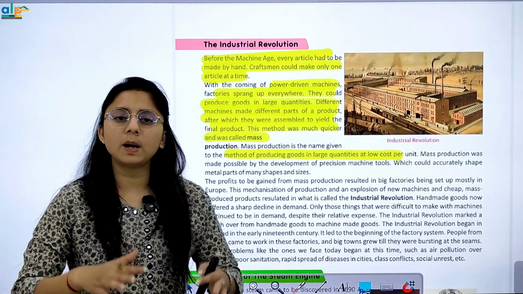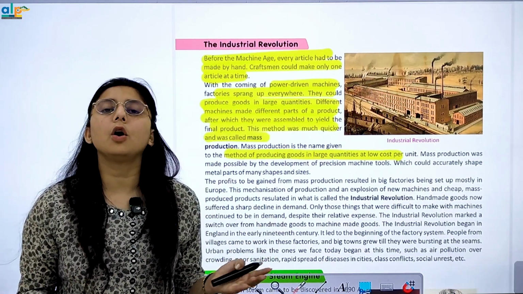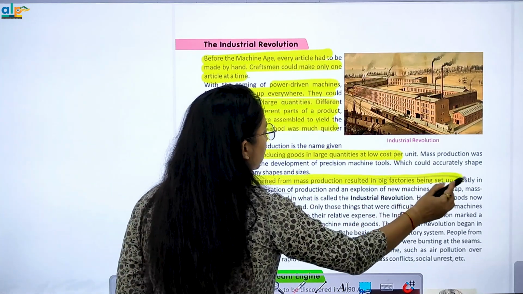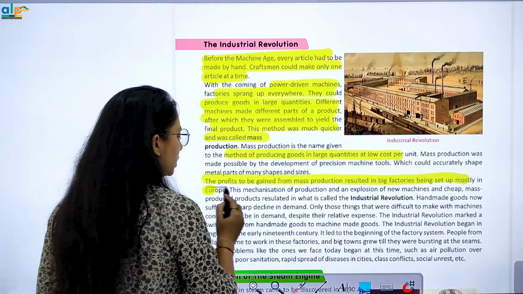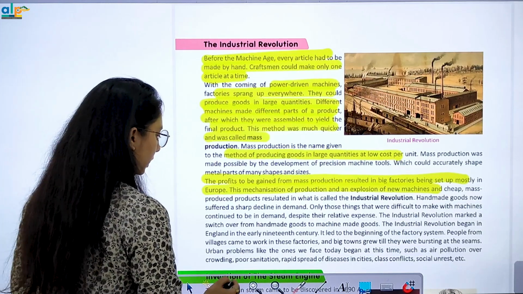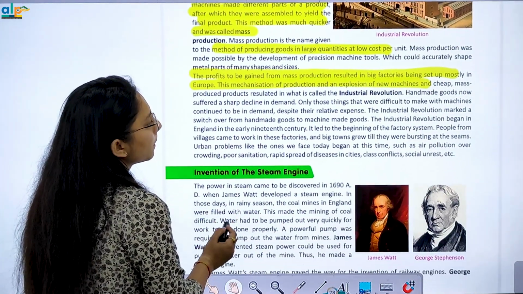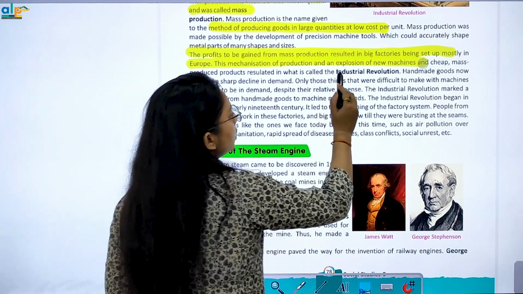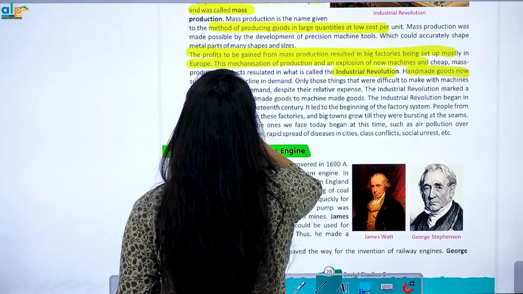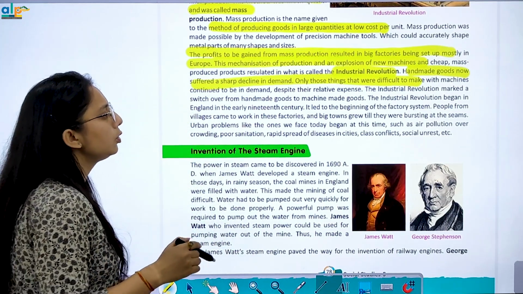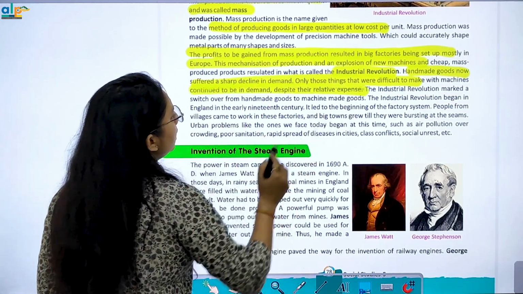When we produce goods in large quantities, the cost becomes less, right? The profit to be gained from mass production resulted in big factories set up mostly in Europe. Mechanization of production and the explosion of new machines, which produced products, resulted in the industrial revolution. Handmade goods now suffered a sharp decline in demand. Only those things that were difficult to make with machines continued to be in demand.